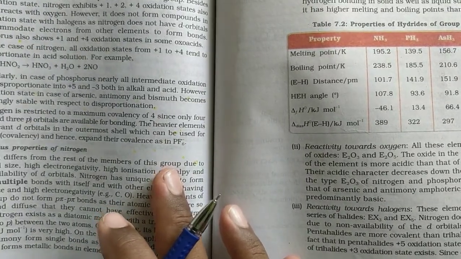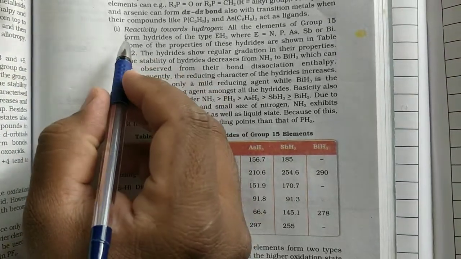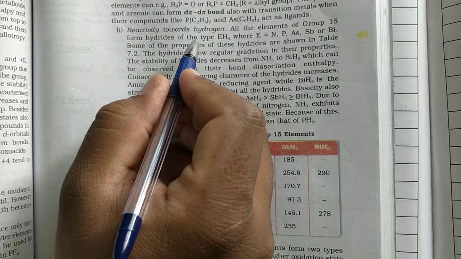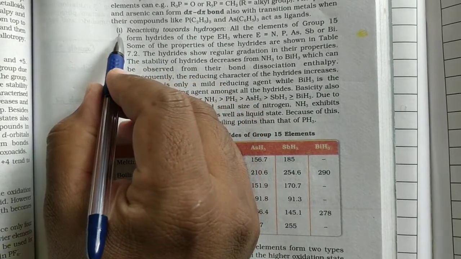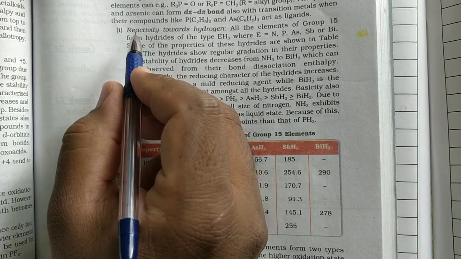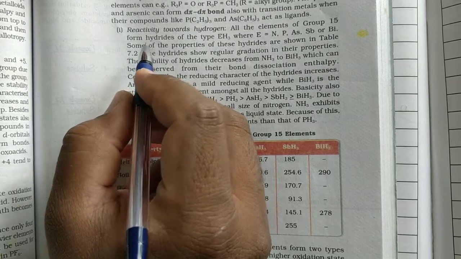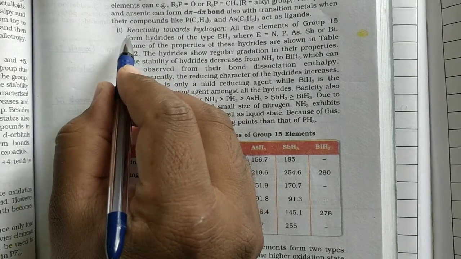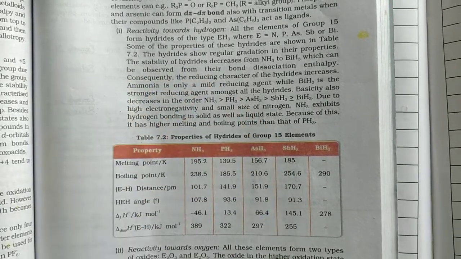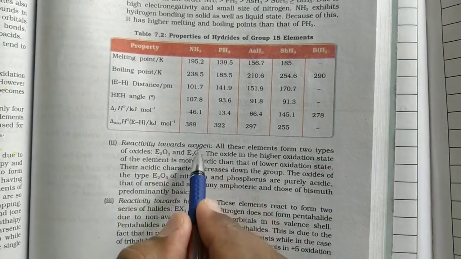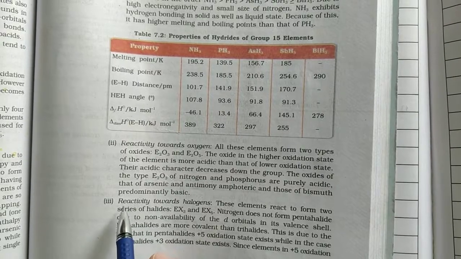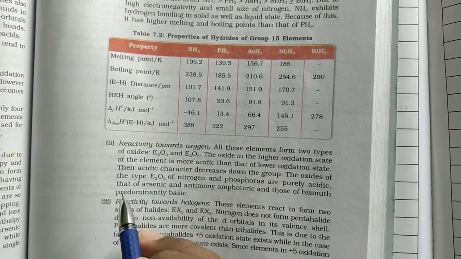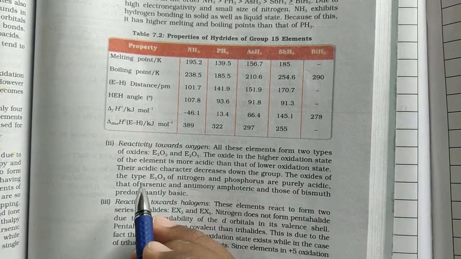Now we will go through our next side heading: how these elements are going to react with hydrogen. Up to now we have gone through anomalous properties. Now, chemical properties. These group elements are going to react with hydrogen. Next, they react with oxygen, and then with halogens. After one is completed, we will go to the next one.